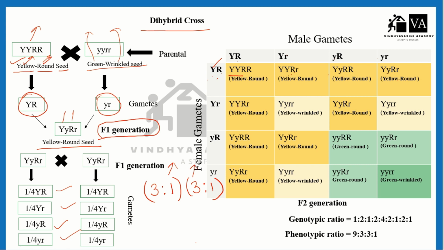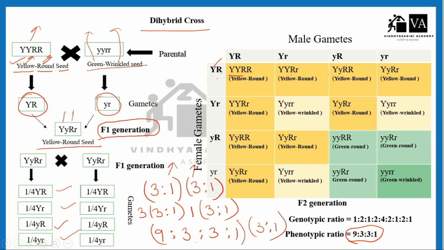If we multiply this one, then we will get the ratio: 3 3s are 9, 3 1s are 3, this is 3, and 1 1s are 1. 9 is to 3 is to 3 is to 1. We got this ratio, right? And if you want to know the phenotypic ratio of the trihybrid, then this ratio will be multiplied with 3 is to 1. Then you will get the ratio for the trihybrid cross.